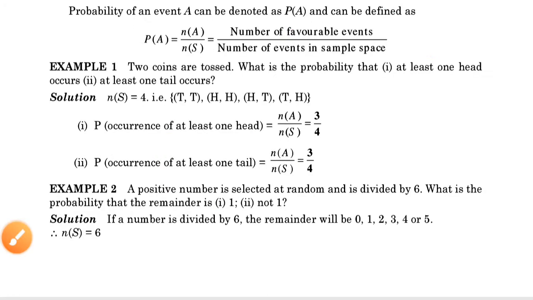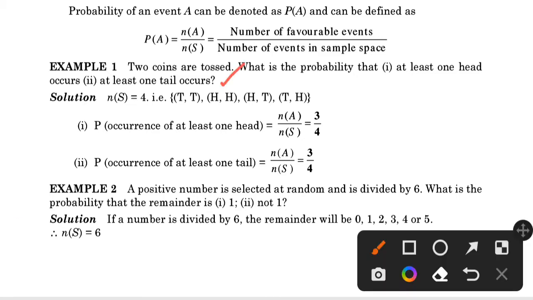Okay, in the first example, two coins are tossed. What is the probability that at least one head occurs, and at least one tail occurs? Now two coins are tossed, so the number of events in the sample space is 4: head-head, head-tail, tail-head, and tail-tail. Now the probability of occurrence of at least one head. The number of events in the sample space is 4, and head occurs in this one, this one, and this one also. So the probability is 3 by 4.